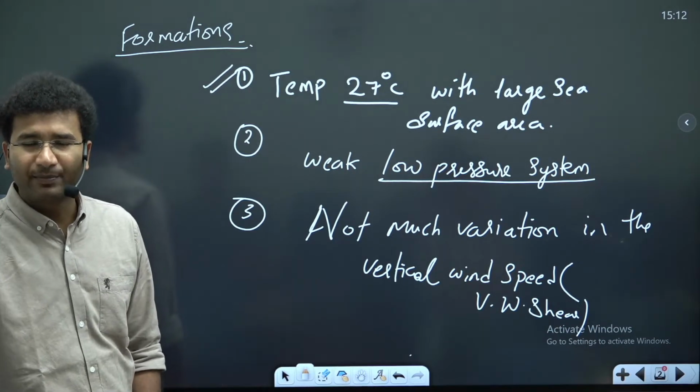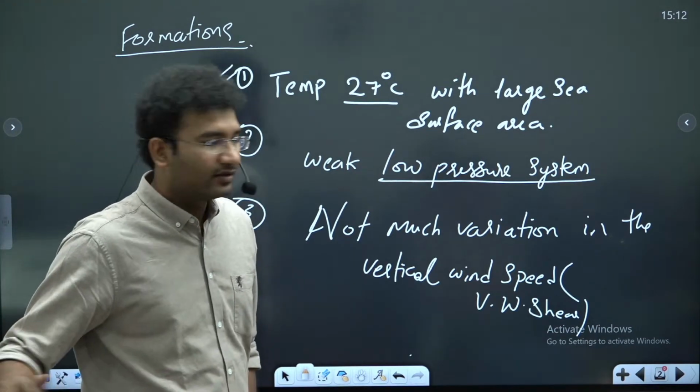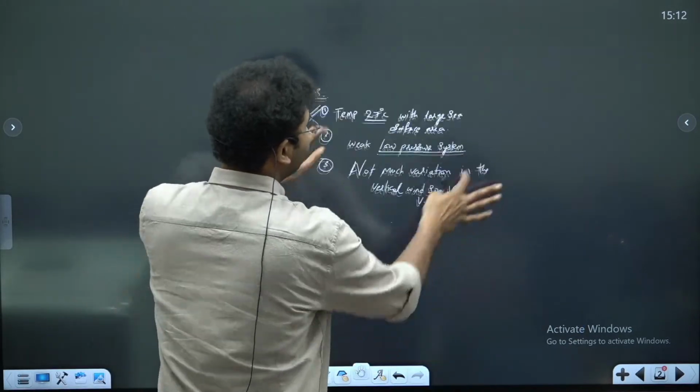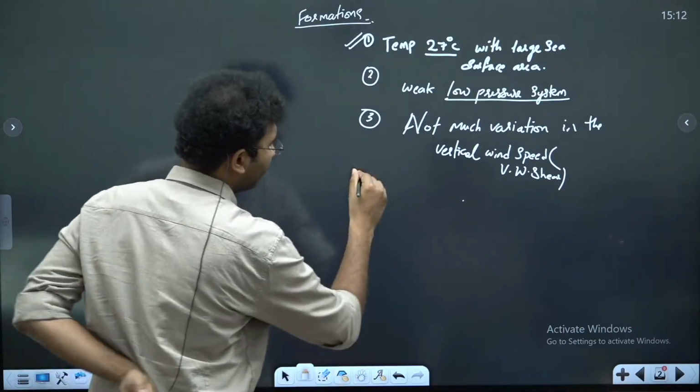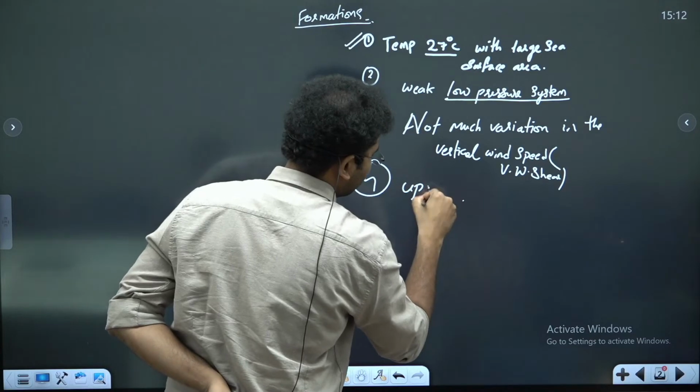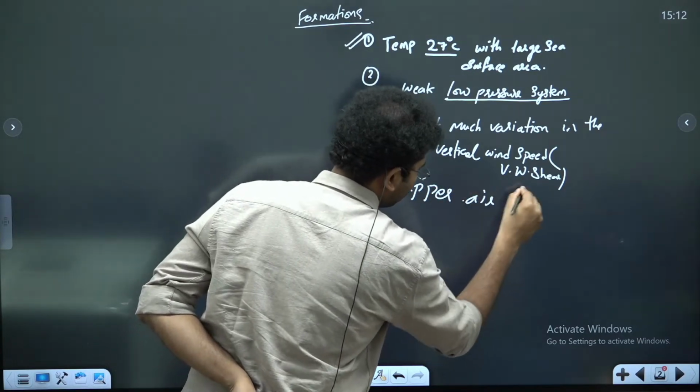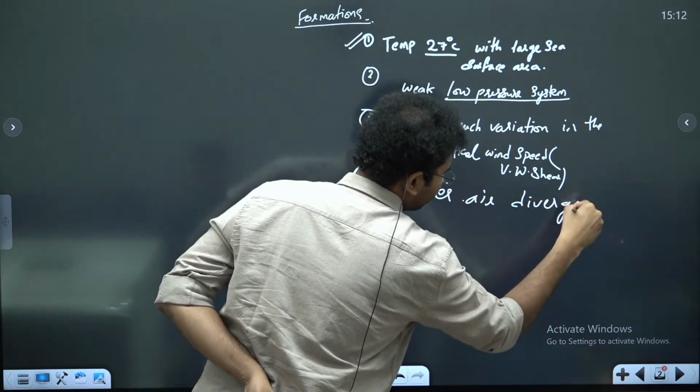And there should be upper air divergence above the sea level. Okay, this is another condition, that is upper divergence.